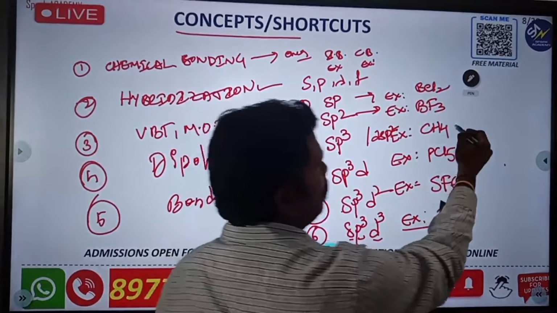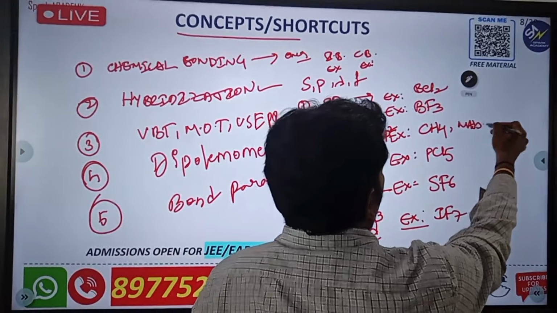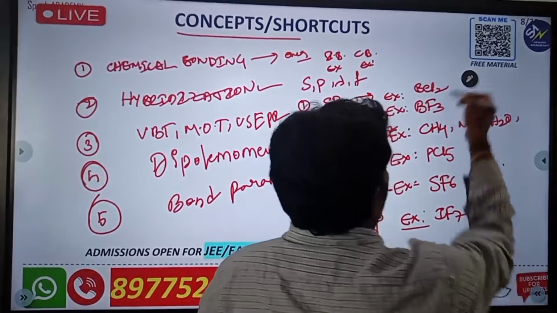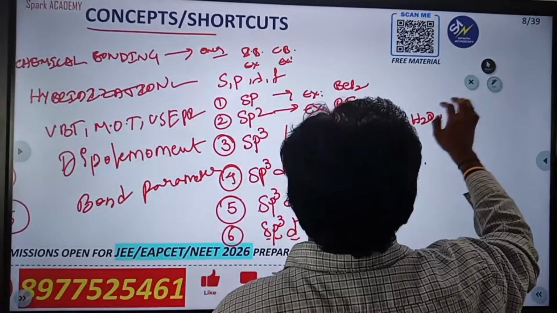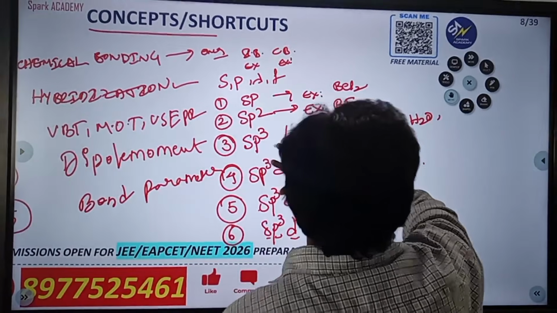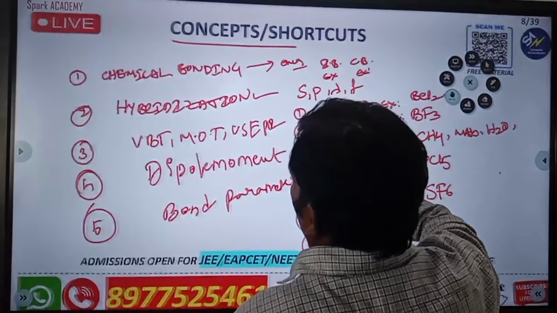So this is generally what they ask as examples. Here so many examples are there. NH3 is also there, H2O also, SO2 also, and CCl4 for this one. Different types of hybridization examples are there, but I am giving very few right now.